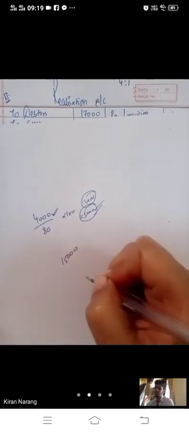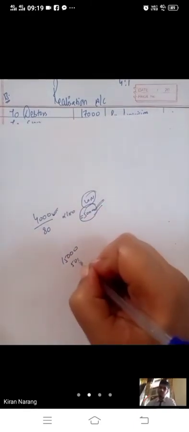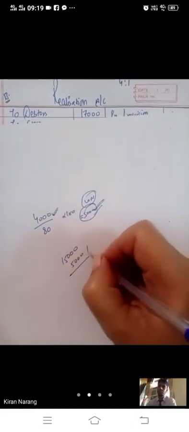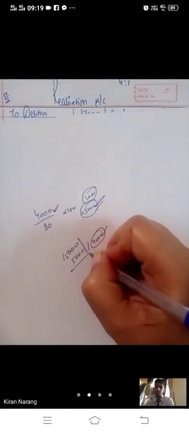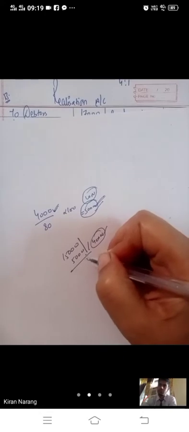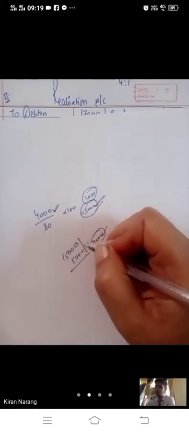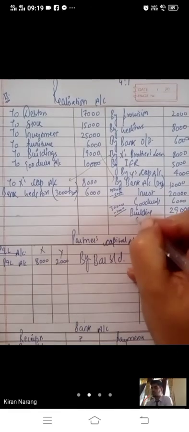Now you were having 15,000 stock. 5,000 has been given to Y. Whether he has taken it at 4,000, no issue, but the value which is reduced from the total stock will be 5,000. Now 10,000 we are having. Remaining 10,000 we are having, and 50% of this we have realized. That means 5,000 from stock.